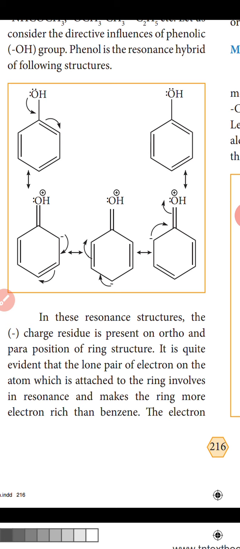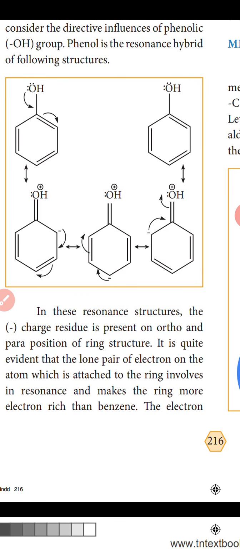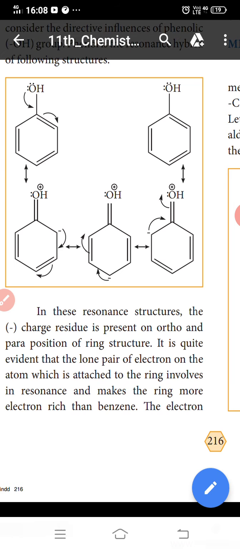It is evident that the lone pair of electrons on the atom attached to the ring is involved in resonance and makes the ring more electron rich than benzene. The electron density at ortho and para positions increases compared to the meta position. Therefore, the phenolic group activates the benzene ring for electrophilic attack at ortho and para positions, and hence the OH group is an ortho para director and activator.